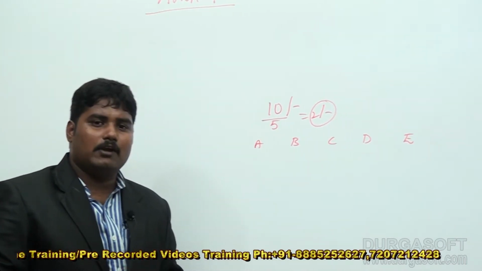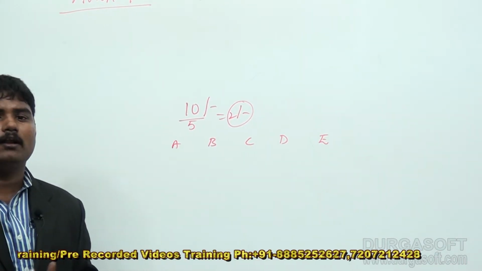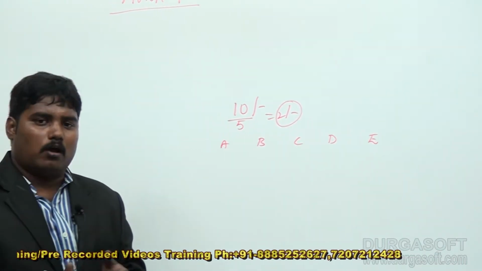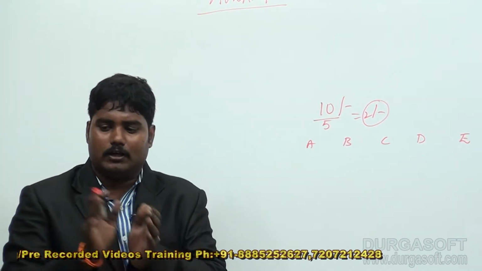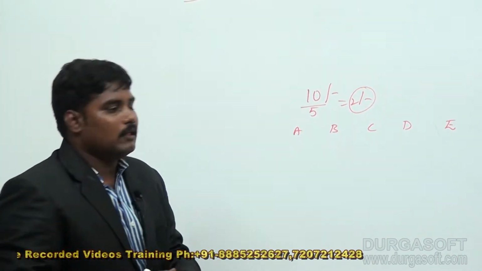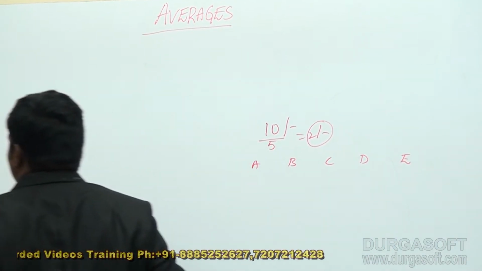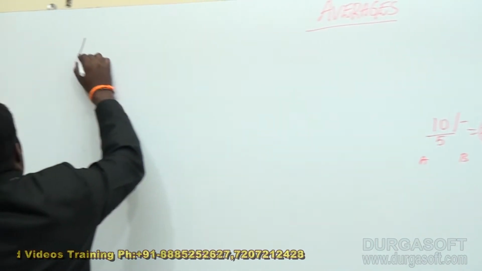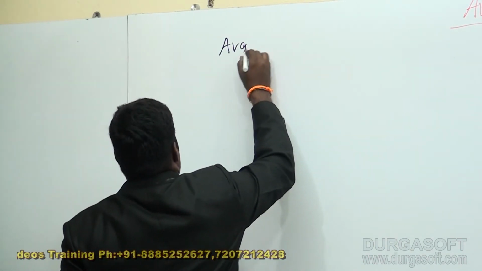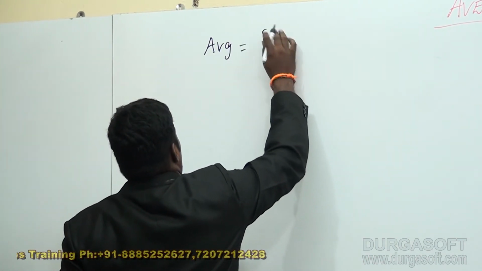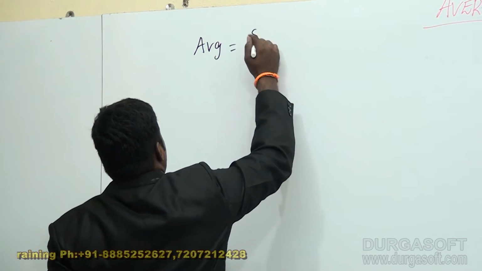Average means equal distribution of that sum of items to the number of items. That's why you have the formula: average is equal to sum of items by number of items.